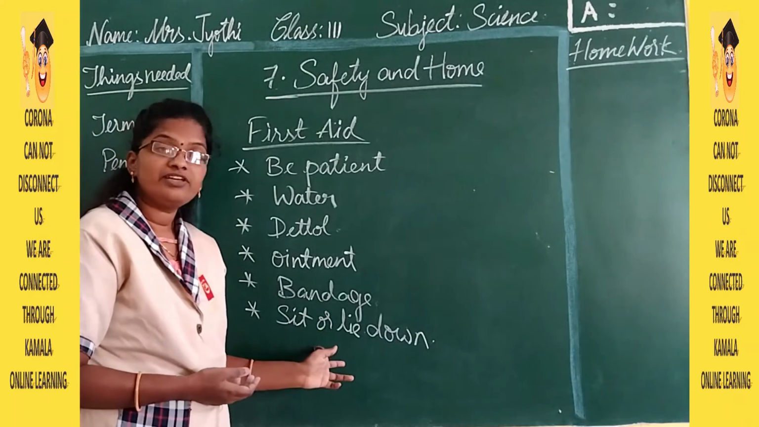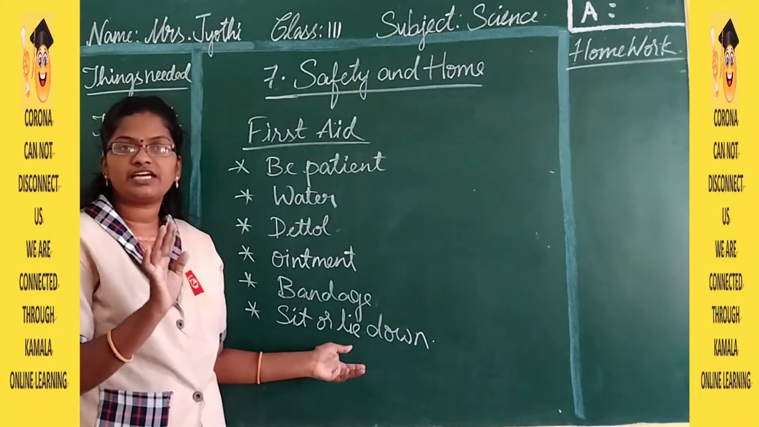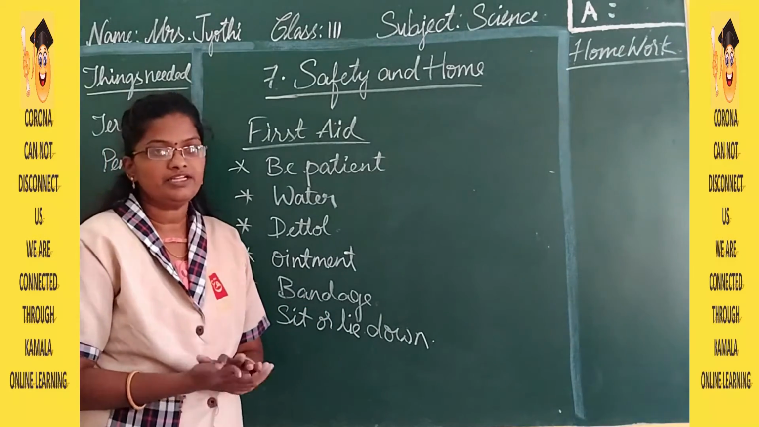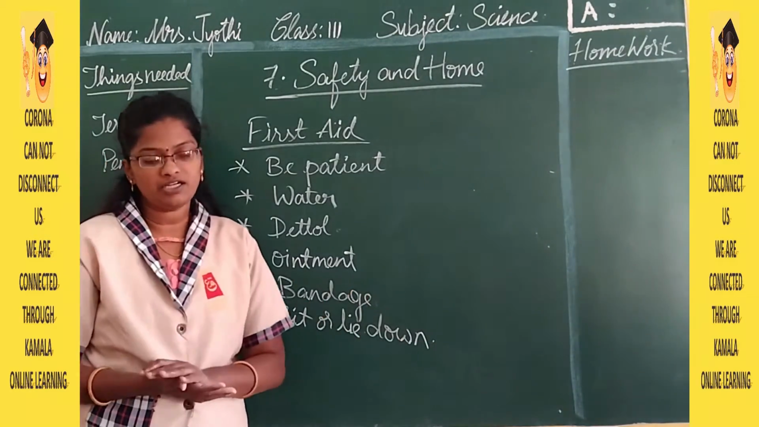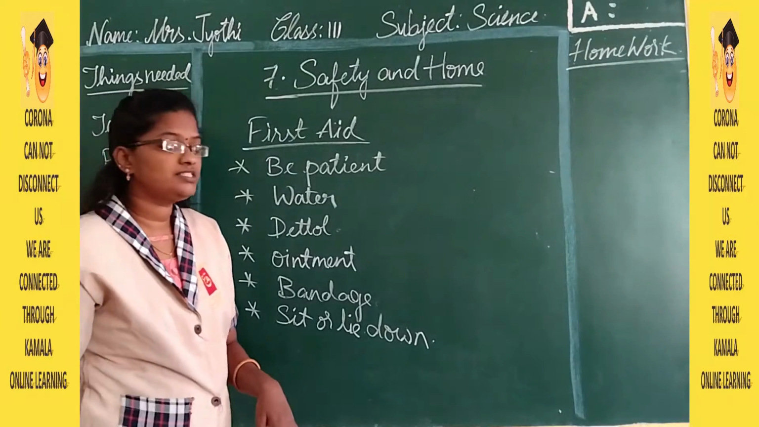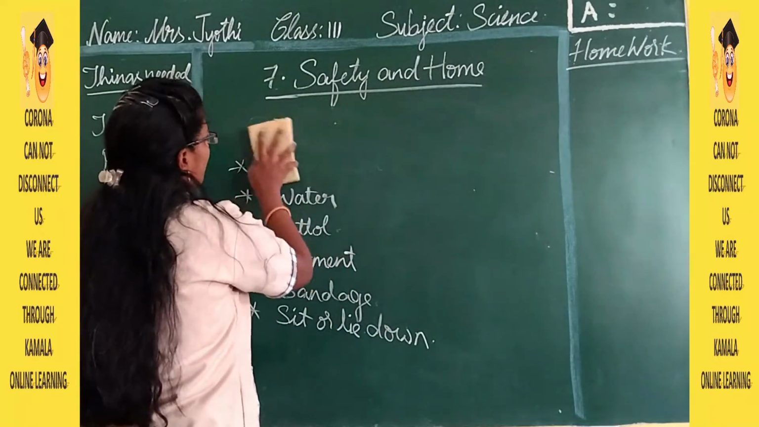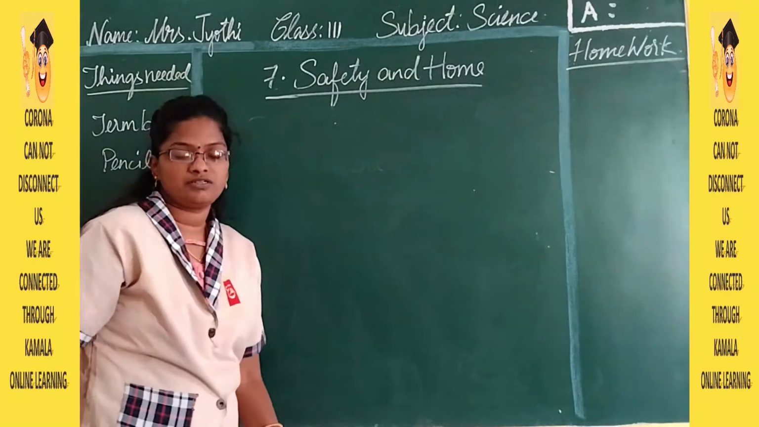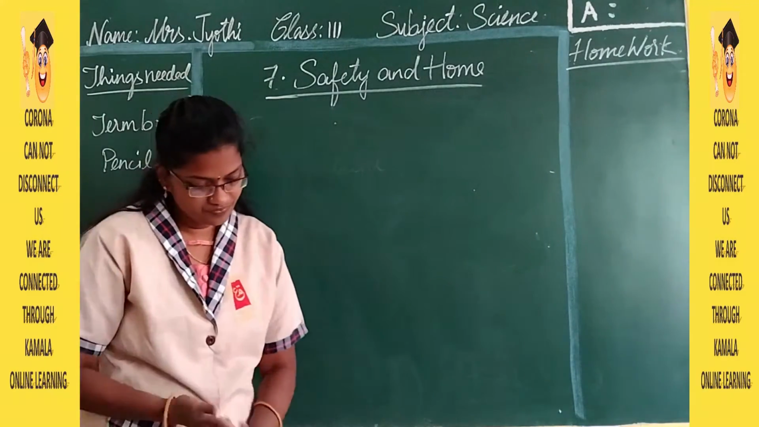Then after that we have to make the person sit and relax, or we can make the person even sleep and relax. That is nothing but lying down. In the picture also you can see they have given the first aid box picture and how treatment is going on for the person. The person has lain down.